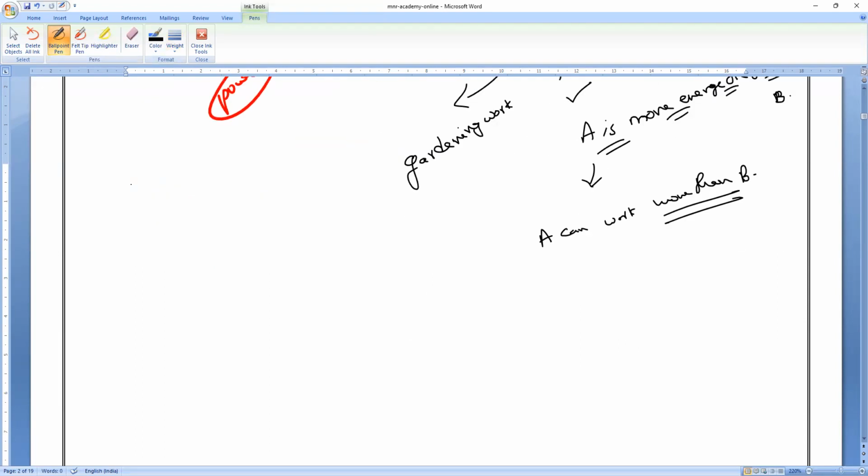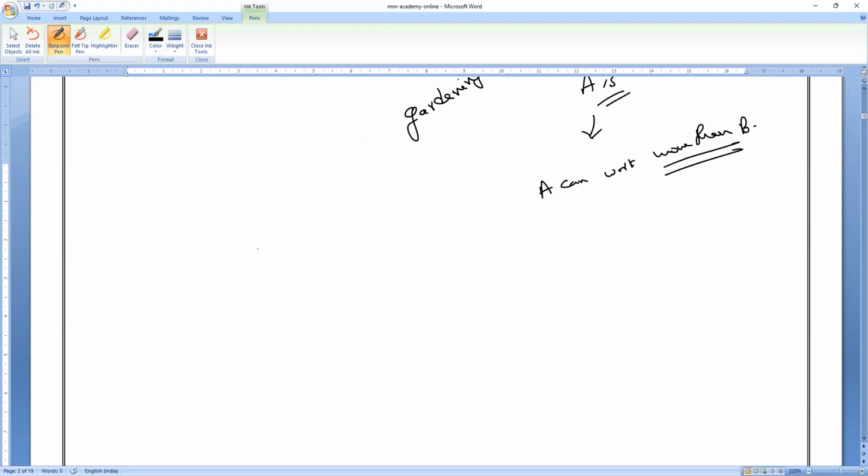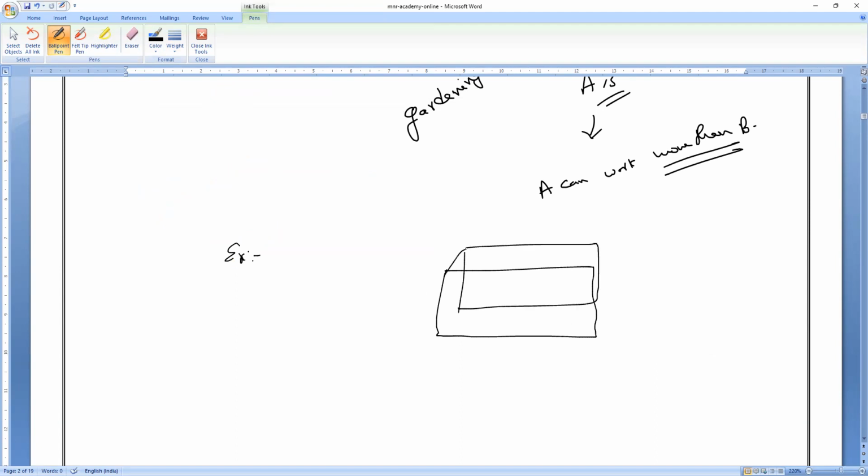So for example, I will take one more work. There is a wooden plank in front of me, having a thickness of something. Now I have given two iron nails to the two persons, A and B. I have also given the same hammer to them, the same hammer.